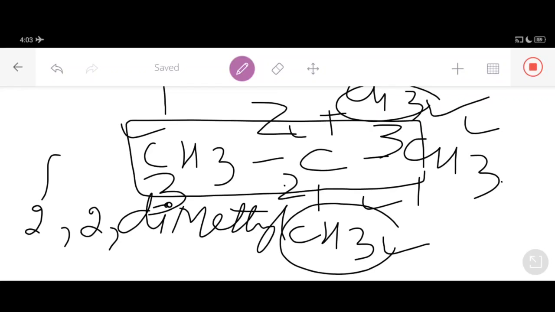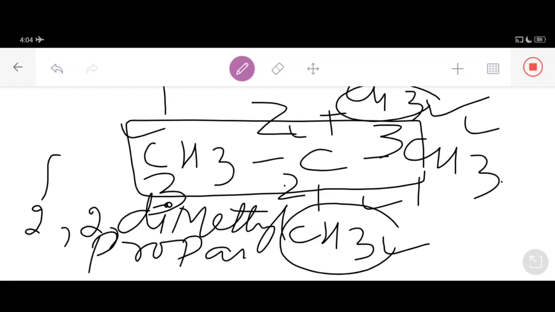3 carbon atoms are in the straight chain, that means carbon number 1, carbon number 2, and carbon number 3. The moment you see 3 carbon atoms in a compound, you are supposed to write the prefix prop. So 2,2-dimethylprop. And every bond here is a single bond. The moment you see carbon-carbon single bonds or carbon-hydrogen single bonds, you are supposed to write ane.